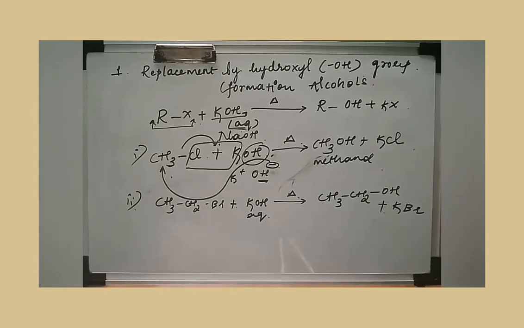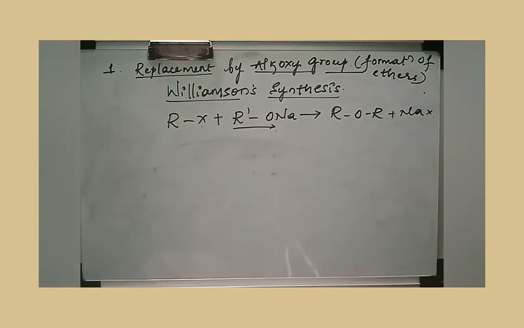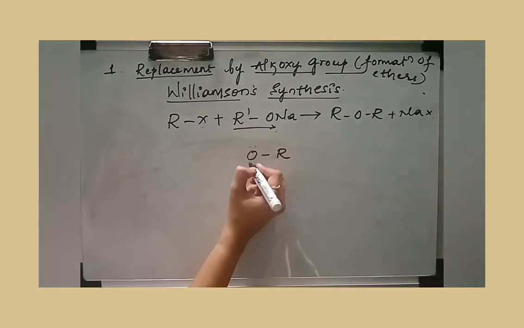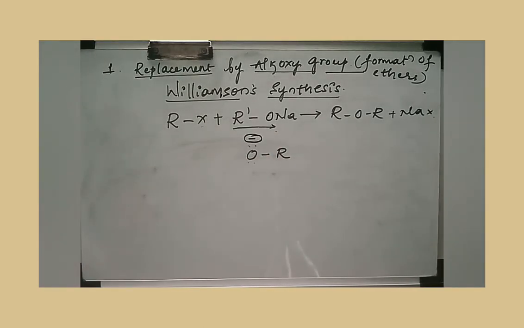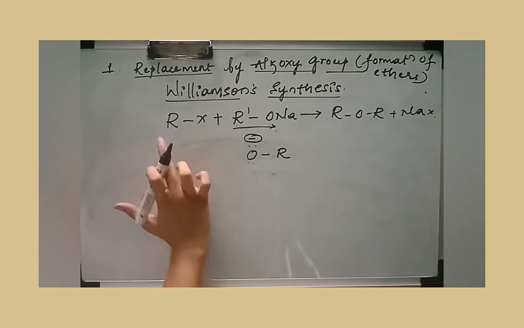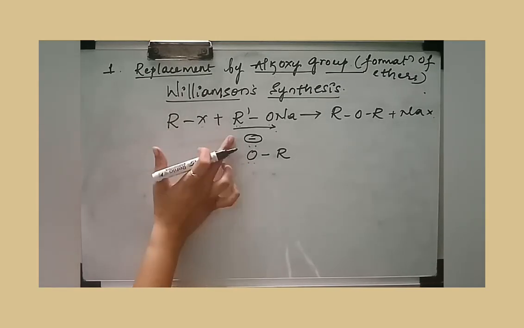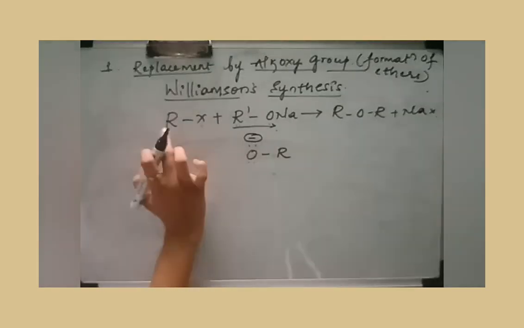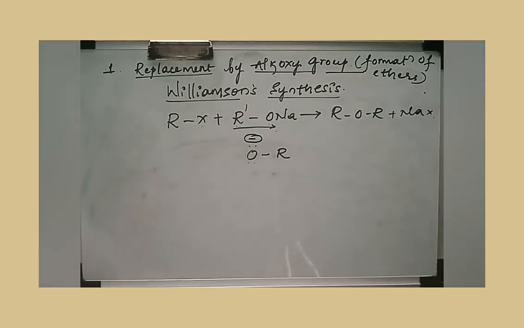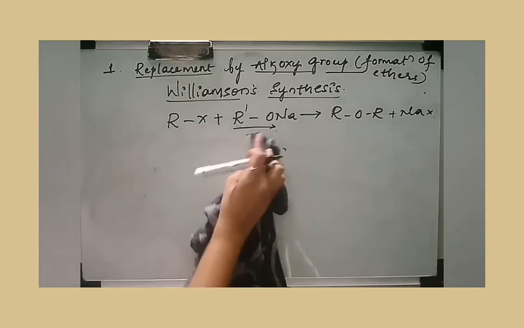The next nucleophilic substitution reaction that you are going to study is replacement by the alkoxy group. Here the nucleophile is the alkoxy group. What is the alkoxy group? It is oxygen attached to an alkyl group. Oxygen has a lone pair of electrons, so any molecule or species rich with electrons is called a nucleophile. Here OR' is the nucleophile. The R and R' groups may be the same, in which case you write RR. If they are different, you show it with the dash. So the nucleophile here is the alkoxy group.